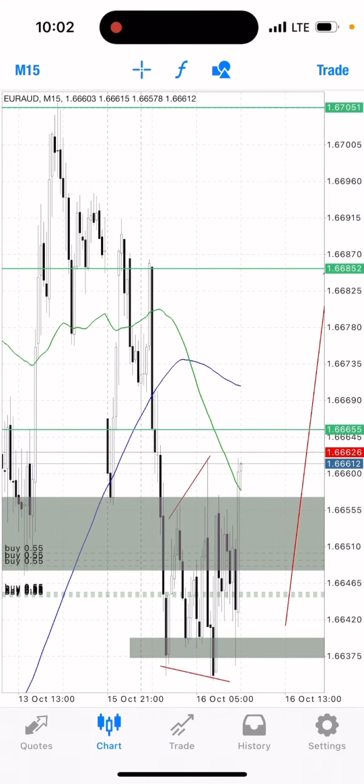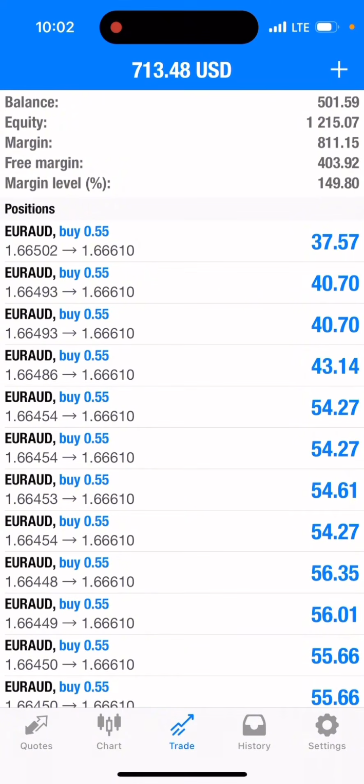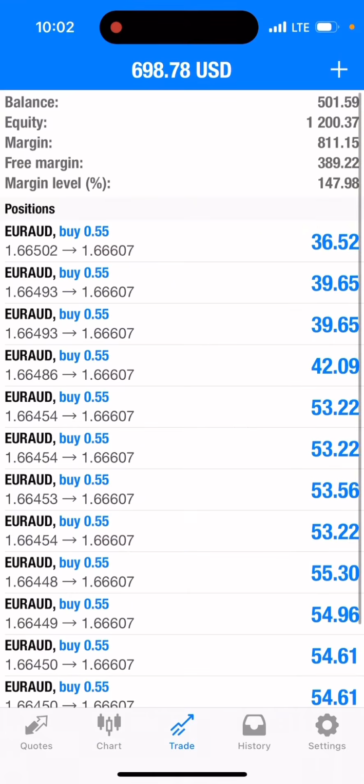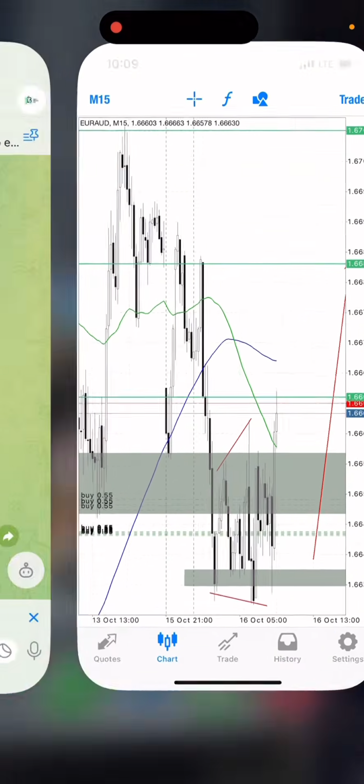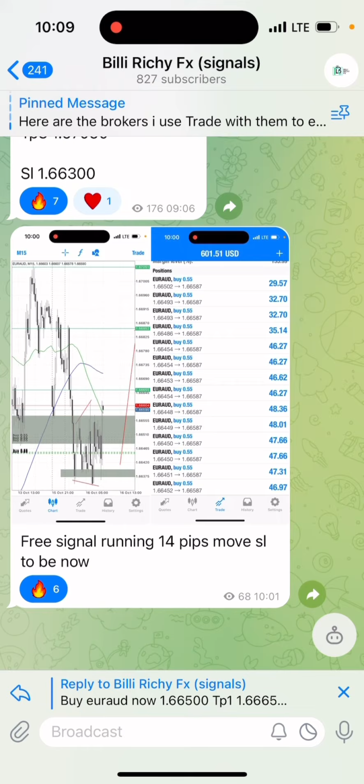The market is seriously going up right now. So let's see how it will go. Guys, my Euro AUD signal hit take profit one successfully now. I want to update them here right now.